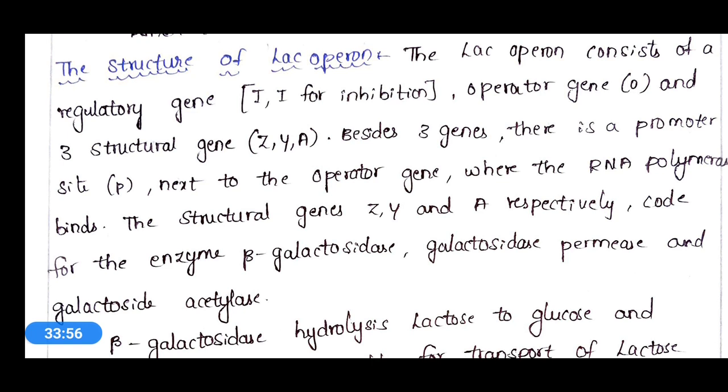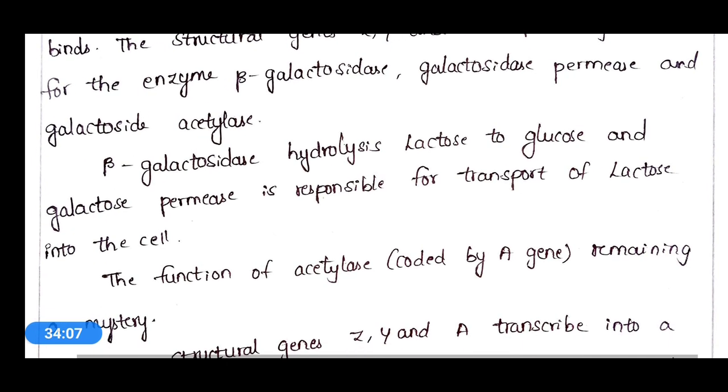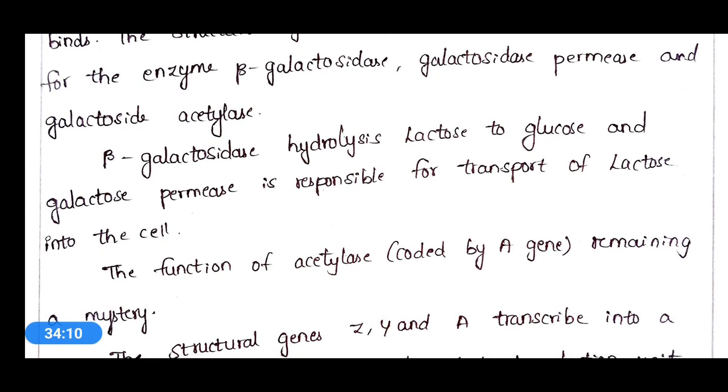So these structural genes Z, Y, A respectively code for the enzymes beta galactosidase, permease, and galactoside transacetylase. Beta galactosidase is responsible for the hydrolysis of lactose to glucose and galactose, and permease is responsible for the transportation of lactose into the cell. The third component is transacetylase. Its function is not yet known properly.